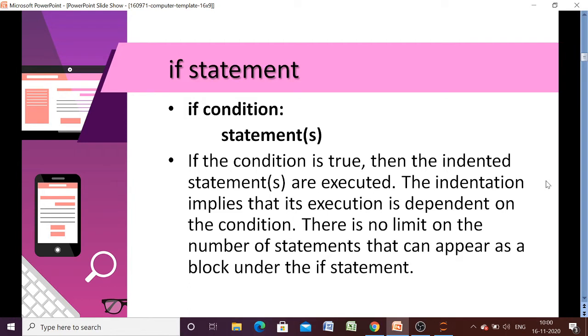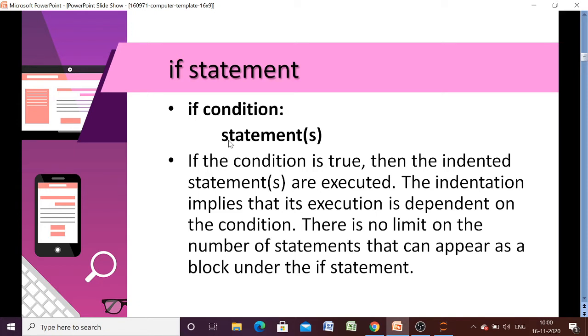Now if the condition is true, then the indented statements are executed. We can see that this statement is known as an indented statement. Now what does it mean? It means that the indented statements are dependent upon this condition. If this condition is true, then only will all the indented statements execute.